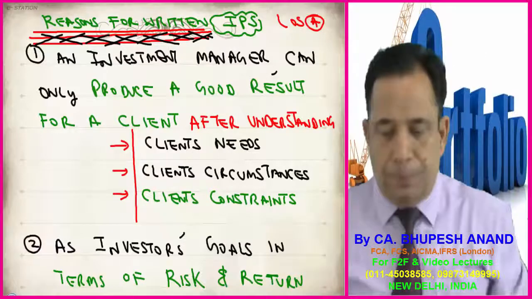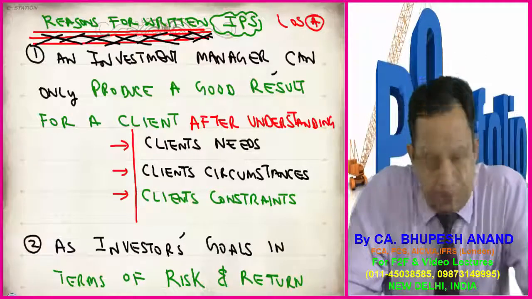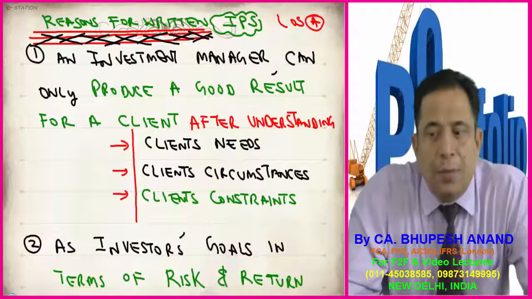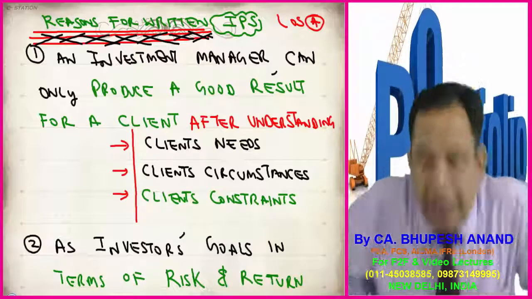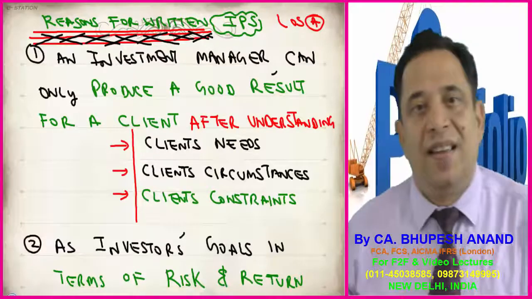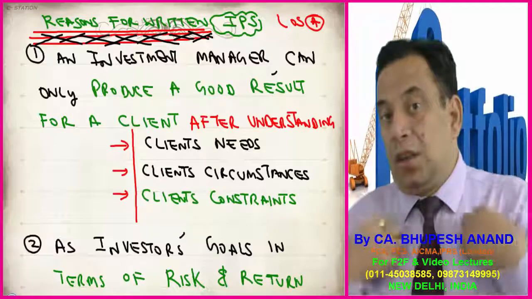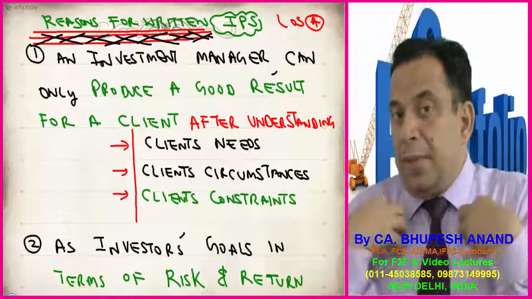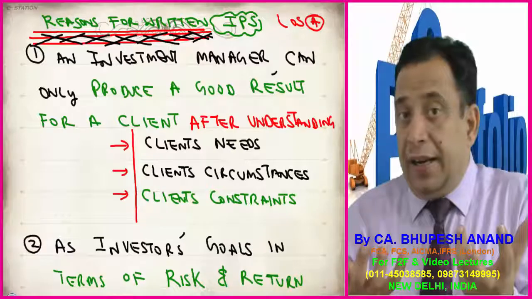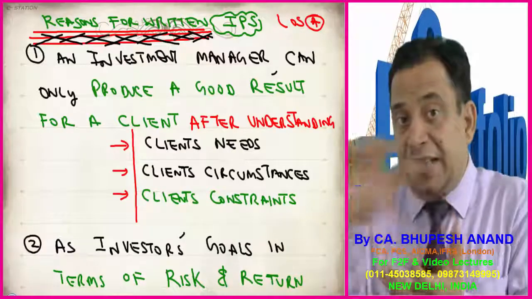So first point, an investment manager can only produce a good result for a client after understanding. Because once I share all the things with you, then only you can understand me and I can understand you. Similar is the case with portfolio manager and client.